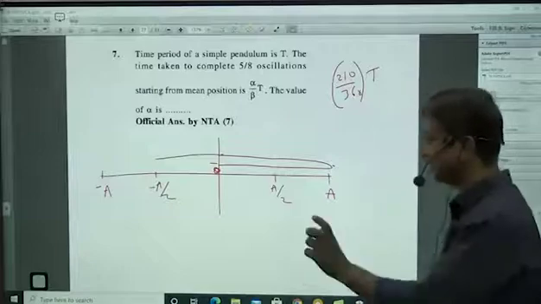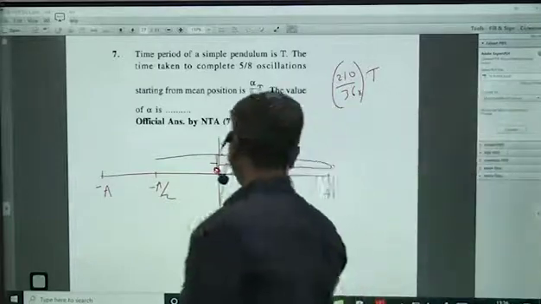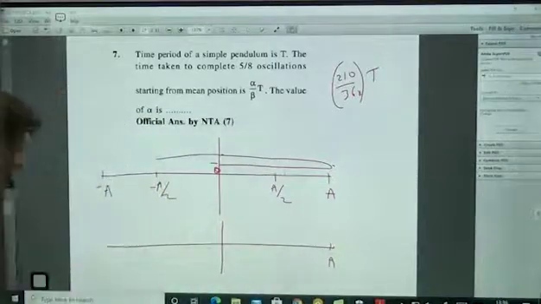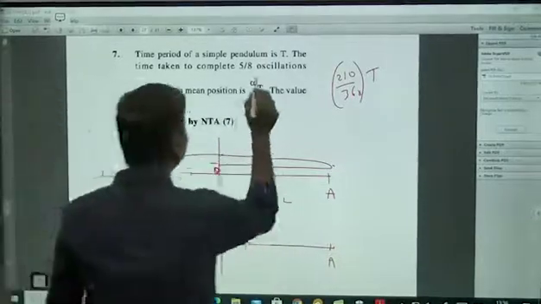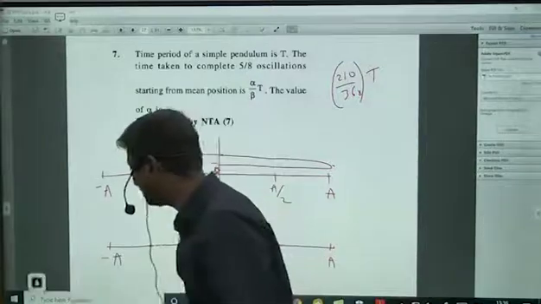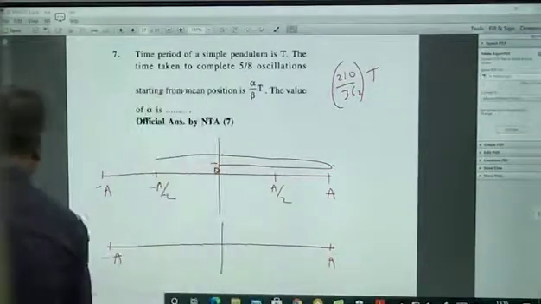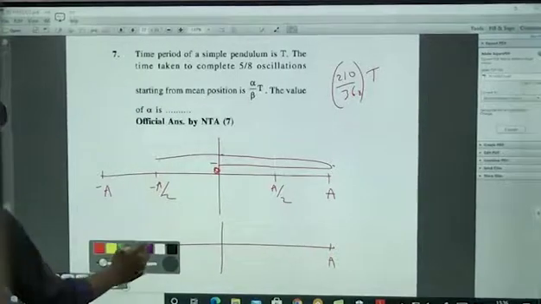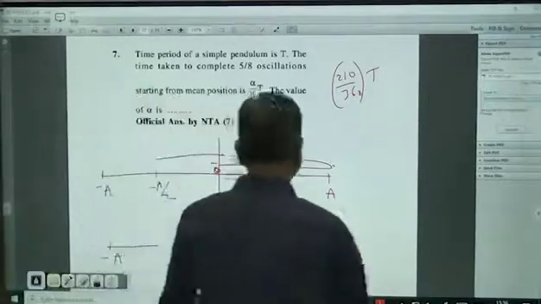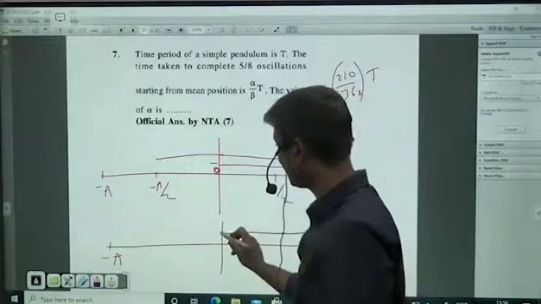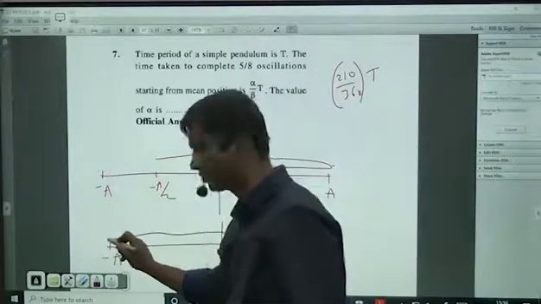So just a little. And same question if they would have given starting from extreme position, that also I'll solve. Starting from extreme position and 5/8. Same question with starting from extreme position. So what you will do? Where it is starting, extreme. From here it will start 5/8, 1/8, 1/8, 2, 3, 4, and then 5.